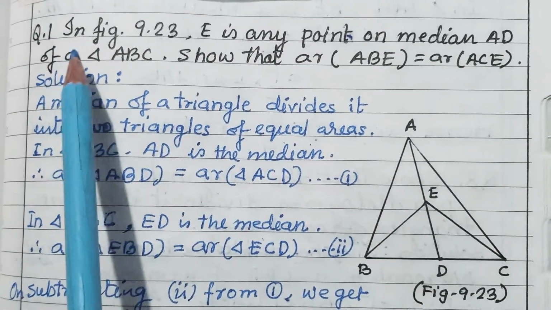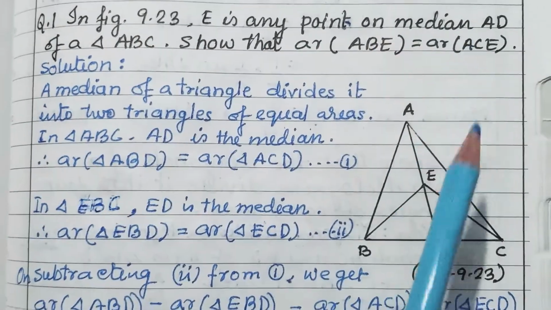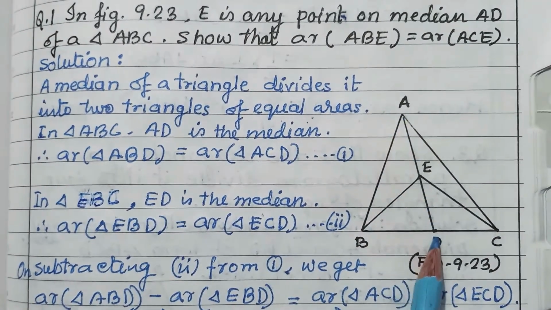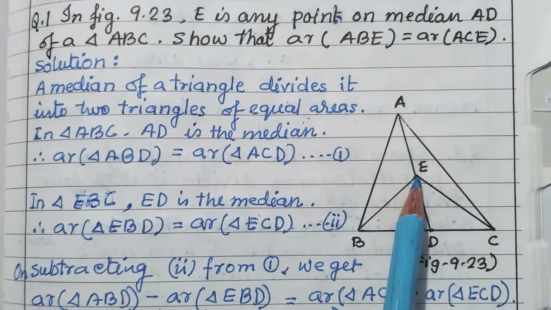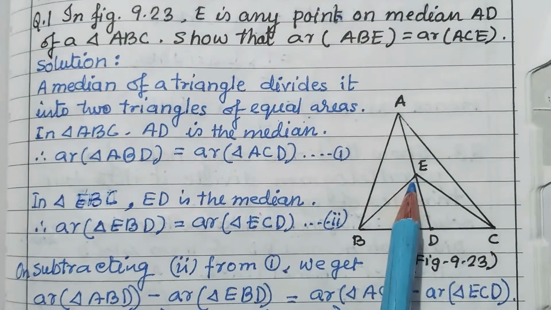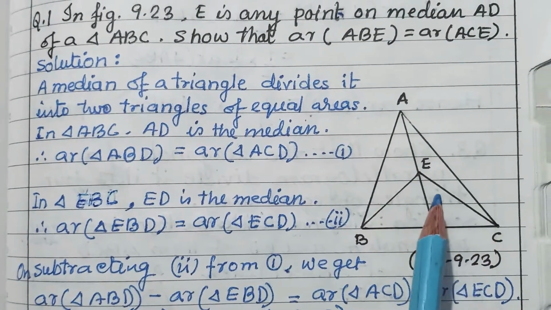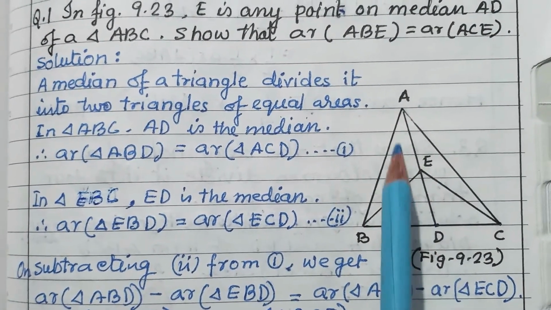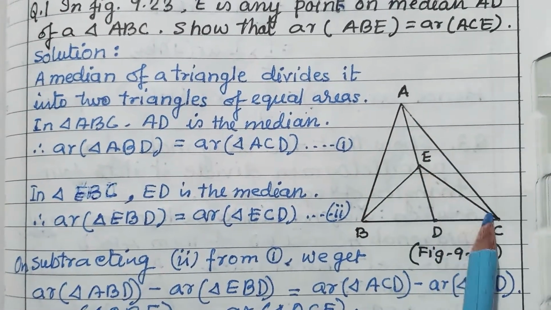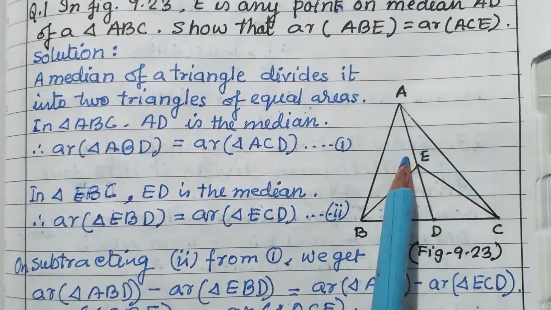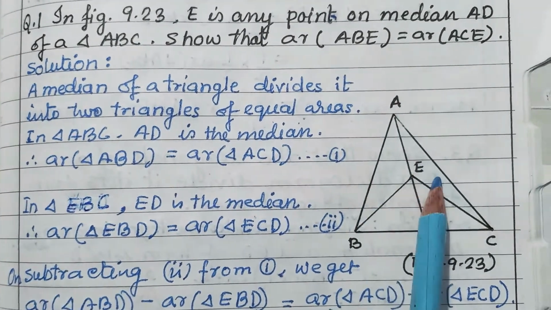Now the first question, in figure 9.23, E is any point on median AD. AD is the median, D is the midpoint, and E is any point, not the midpoint, on median AD. If triangle ABC, show that area of triangle ABE and triangle ACE, these two triangles are equal. Area of these two triangles are equal. We have to prove that.